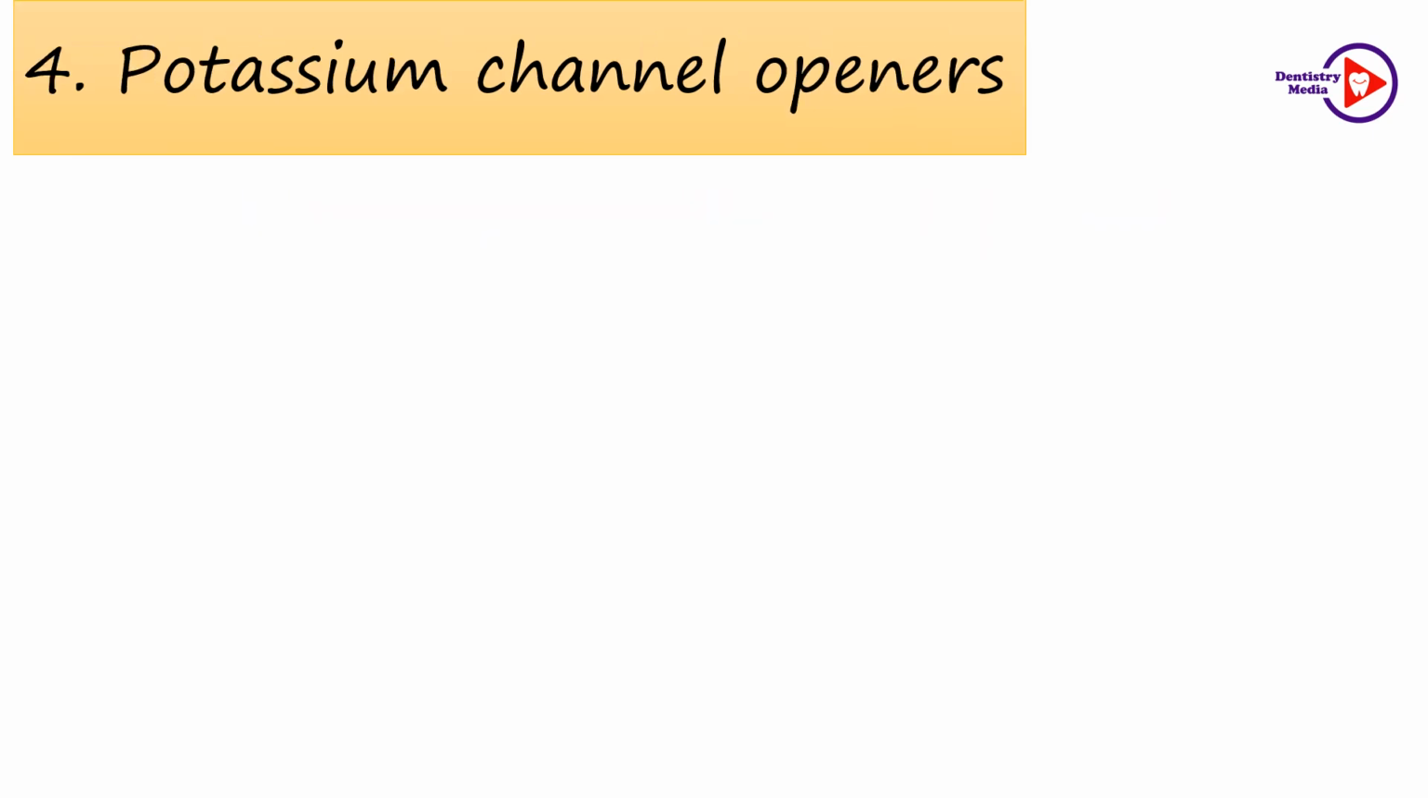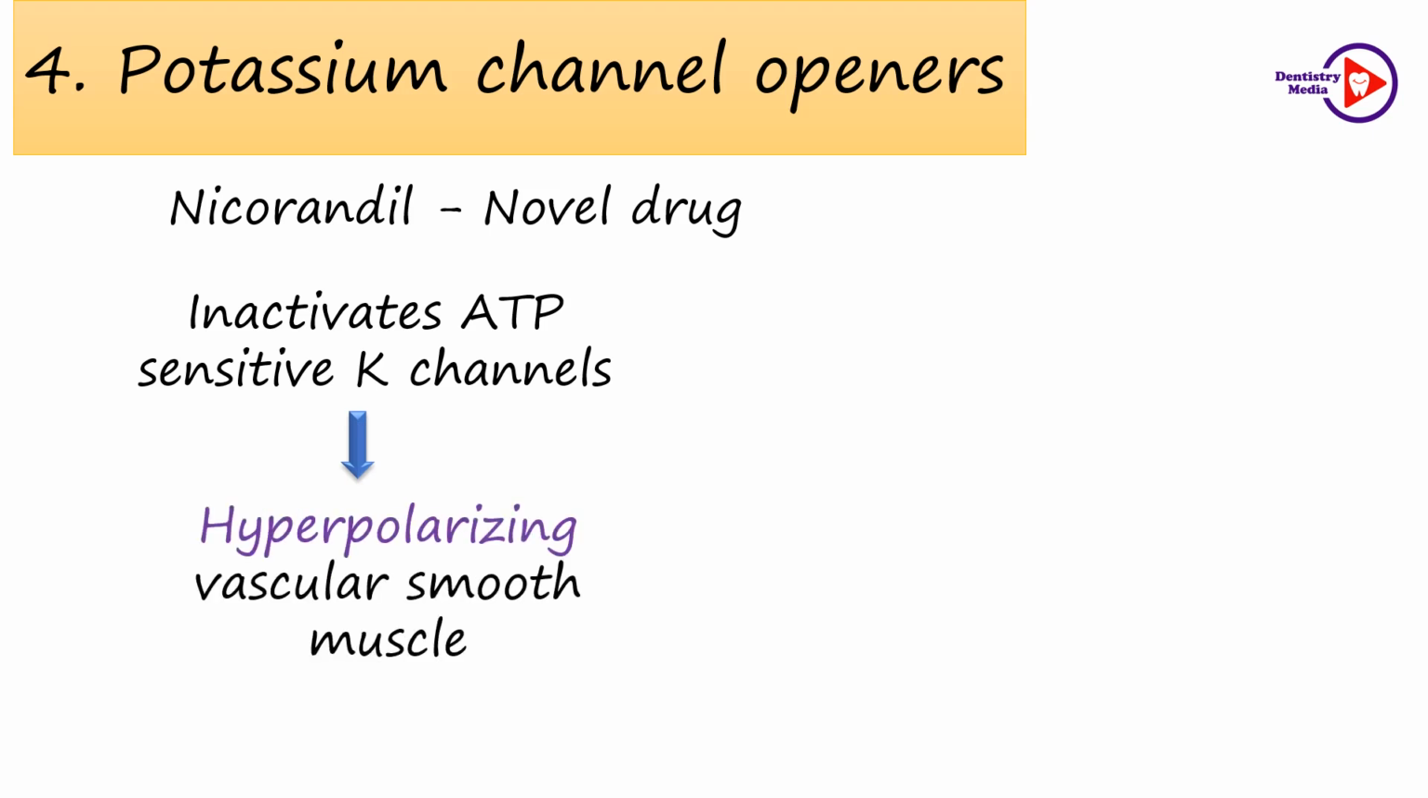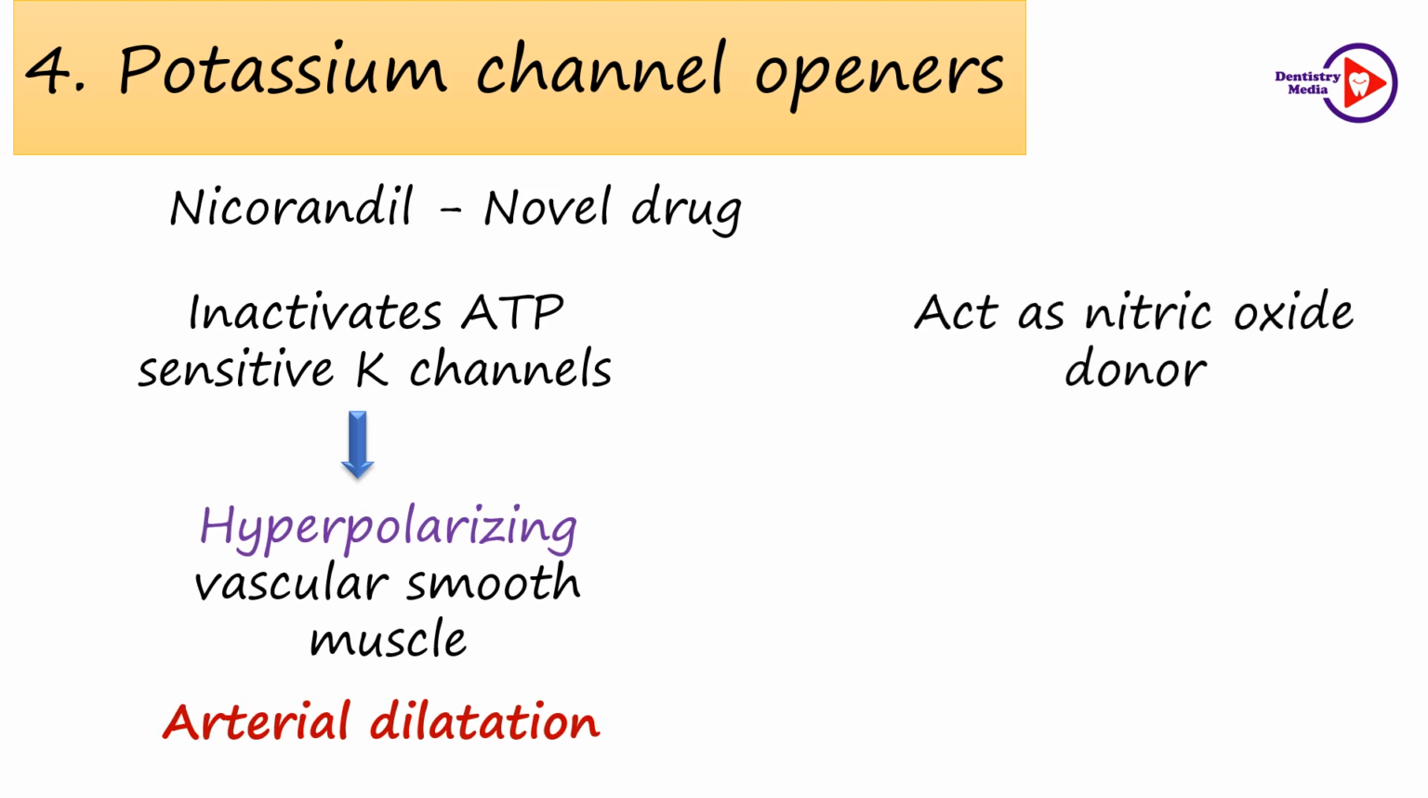The potassium channel openers are the next group of drugs. Nicorandil is a novel anti-anginal drug and it has four major actions. The first is that it activates the ATP sensitive potassium channel, thereby causing hyperpolarization of the vascular smooth muscle, leading to arterial dilatation. It also acts like nitrates by donating nitric oxide.